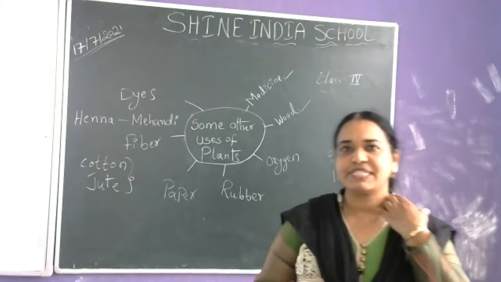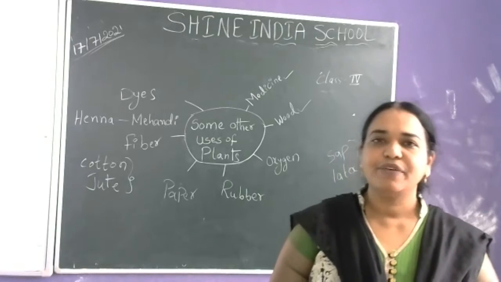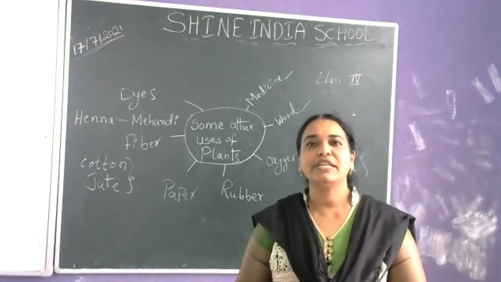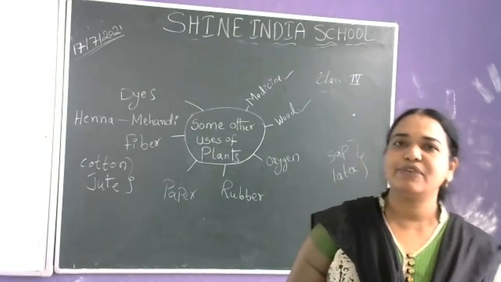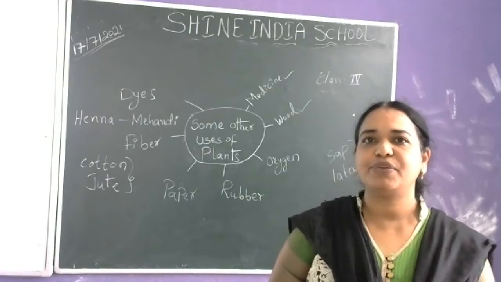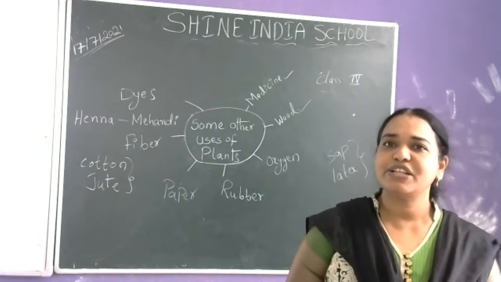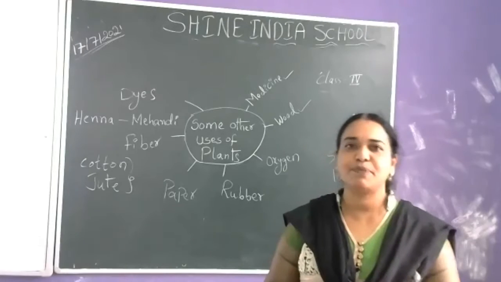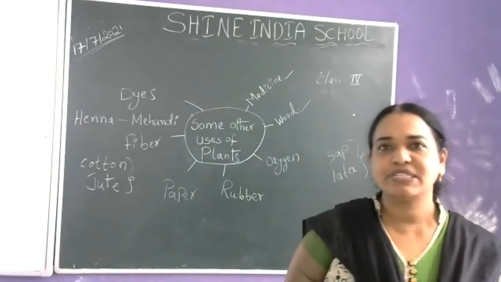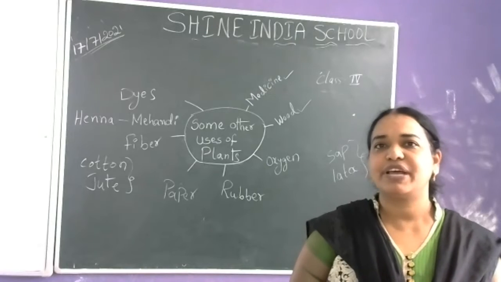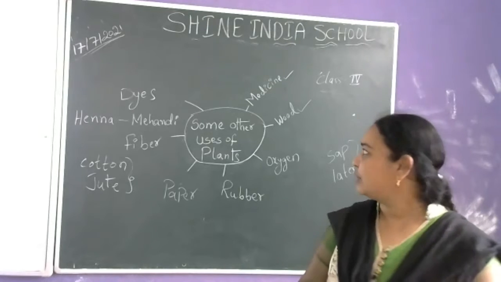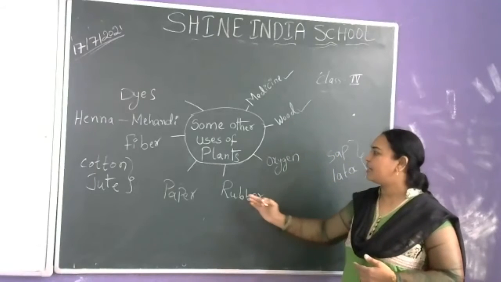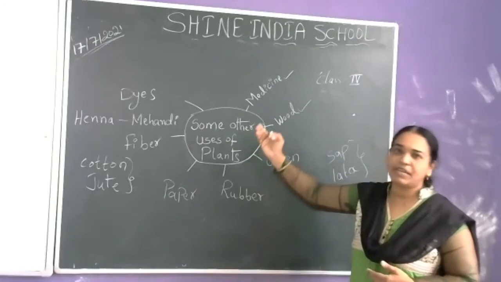On the days of festivals and marriages or functions, whatever it may be, we are decorating our hands with the henna. The leaves of the henna plant give a very good, beautiful color to our hands, and it is also a natural color for our hair. Some other plants provide colors to color our clothes. These are the natural colors which we are getting from the plants. So, here a number of uses are there. Plants provide medicine, wood, oxygen, rubber, paper, fiber, minerals, and dyes.